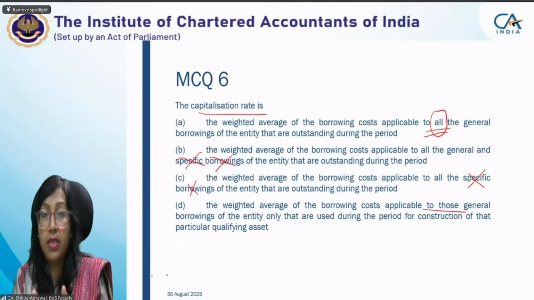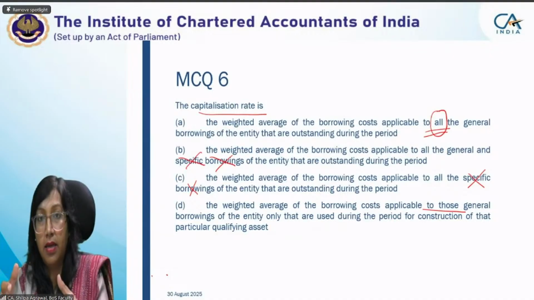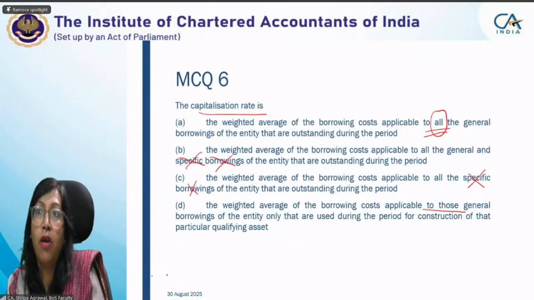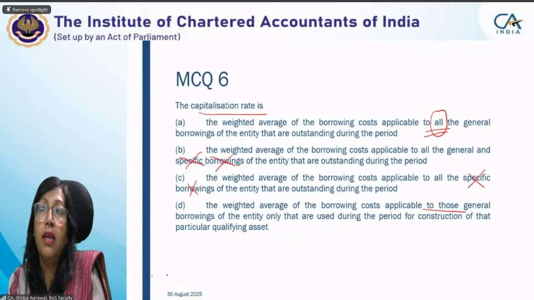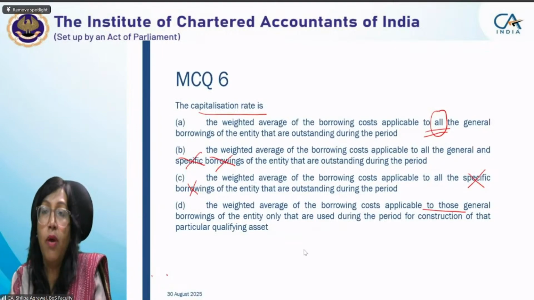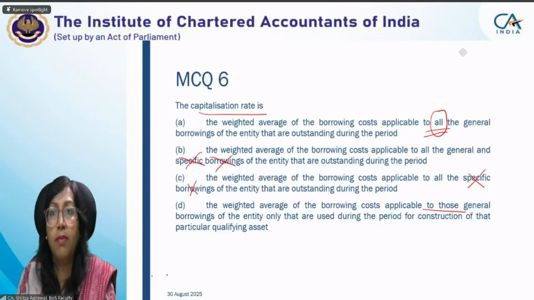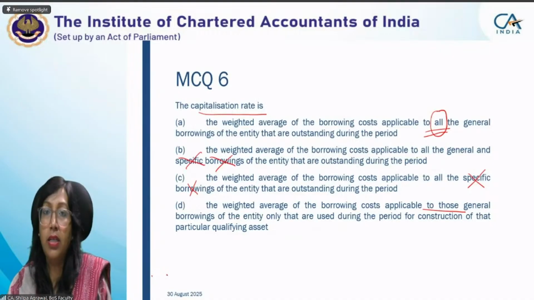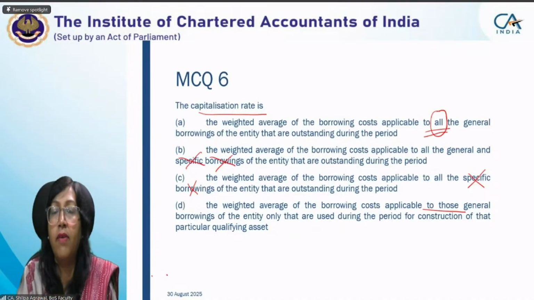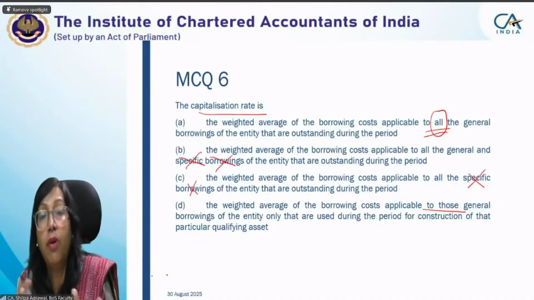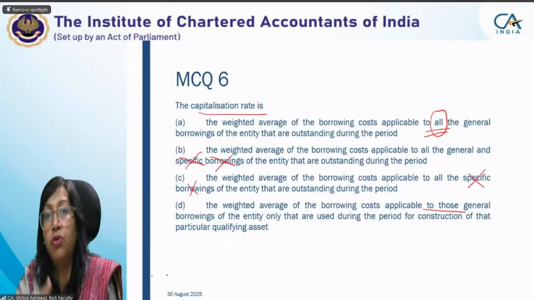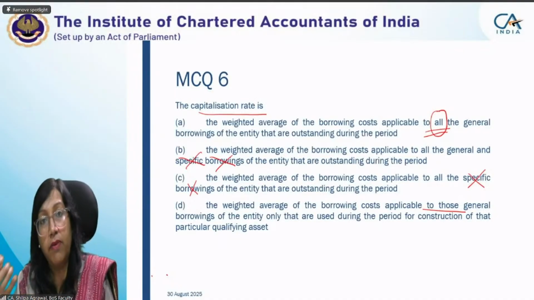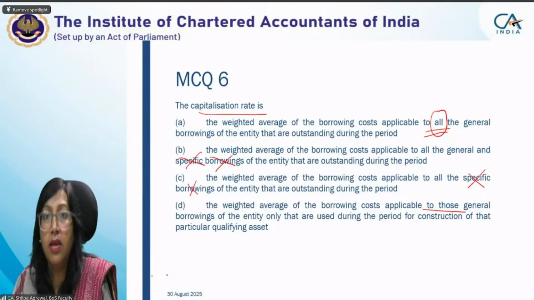Once it becomes general borrowing, it becomes a bucket. It is not identified. As I explained, if you are incurring expenditure of 5 lakh rupees and you have different borrowings with outstanding balances of 10,000, 20,000, 1 lakh, 1,50,000, you're not able to identify which general borrowing amount you are utilizing for this particular qualifying asset.